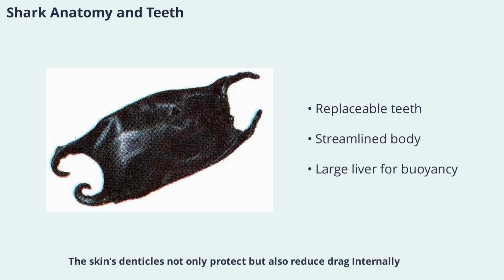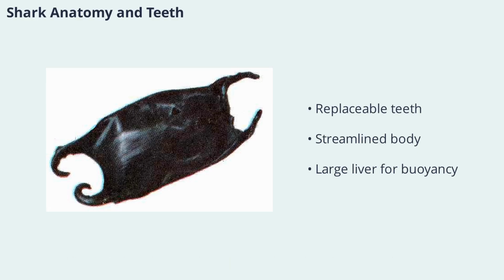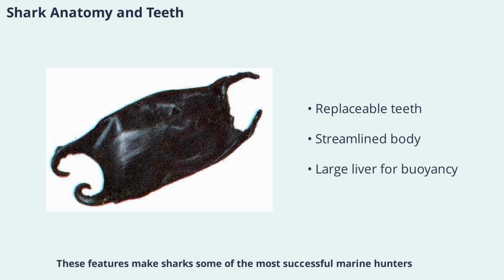The skin's denticles not only protect but also reduce drag. Internally, sharks have a spiral intestine for efficient digestion and a large liver that aids in buoyancy. These features make sharks some of the most successful marine hunters.